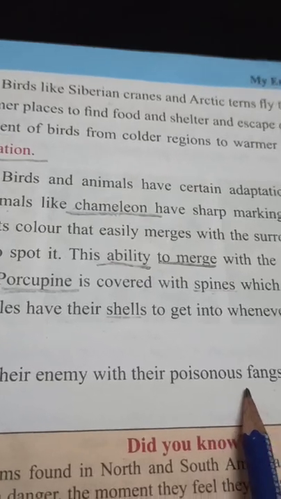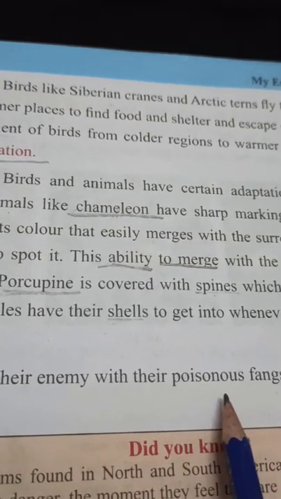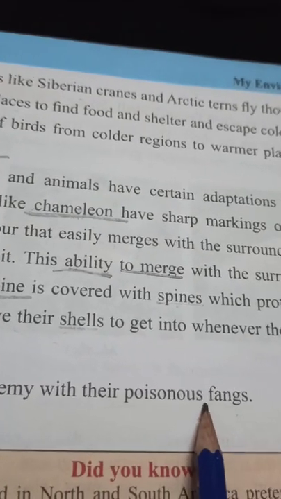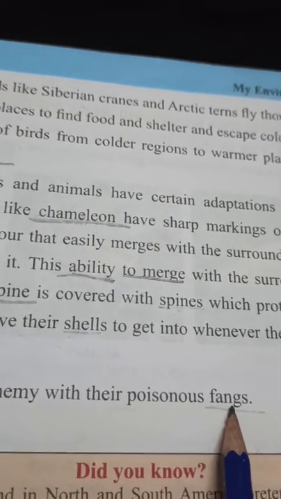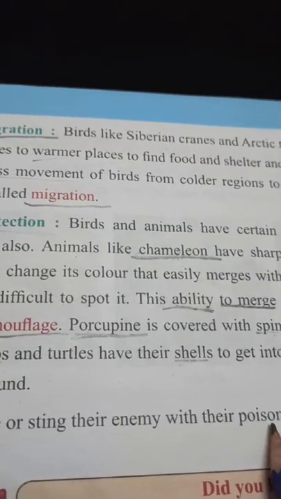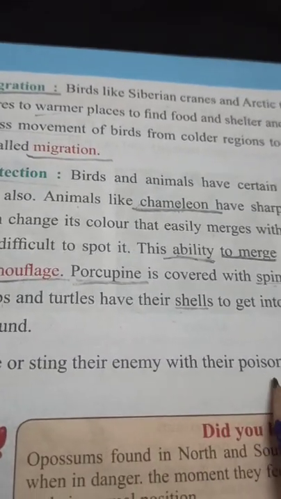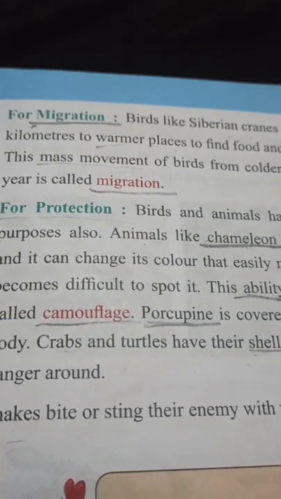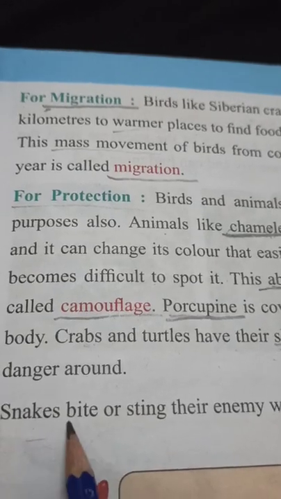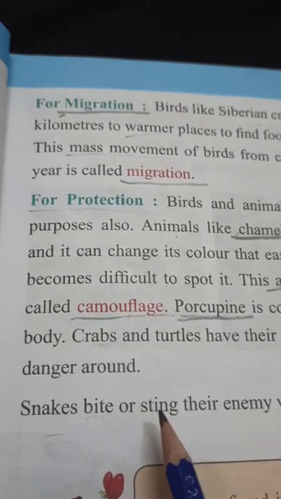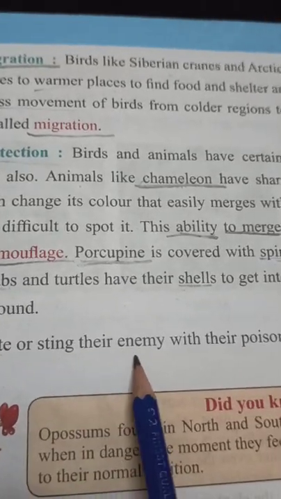Fangs are a part of its mouth in which poison is filled, and whenever it feels that some enemy is attacking it, the snake starts biting or stinging them so that it can protect itself from others.